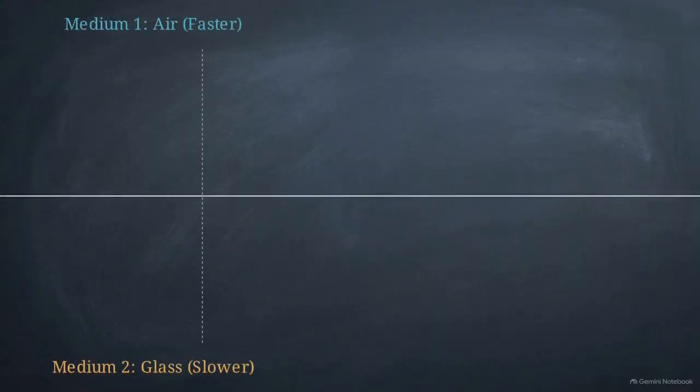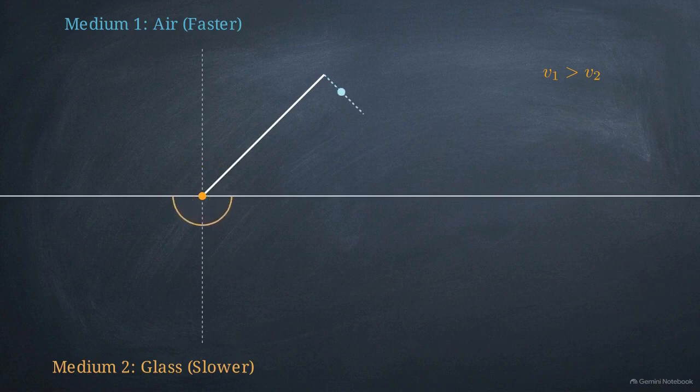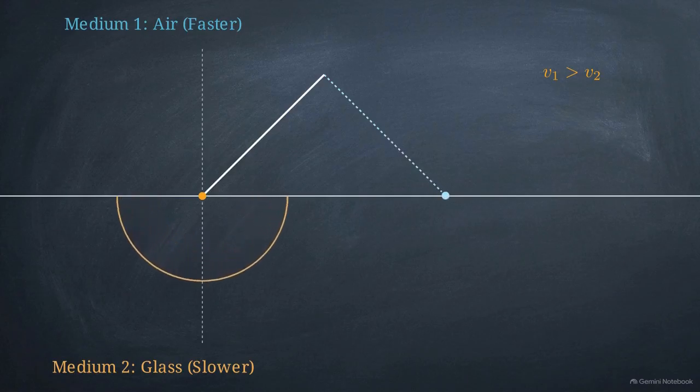We can run this same geometric proof for refraction. Here is our wavefront passing from a rare medium, like air, into a denser medium, like glass. The defining physical condition for refraction is that light travels slower in a denser medium. Velocity 1 in the air is greater than velocity 2 in the glass. Watch the moment point A breaches the dense glass. Point B remains up in the faster rare medium. In a set amount of time, point B races through the fast medium to reach the boundary, covering a long distance equal to velocity 1 times time.